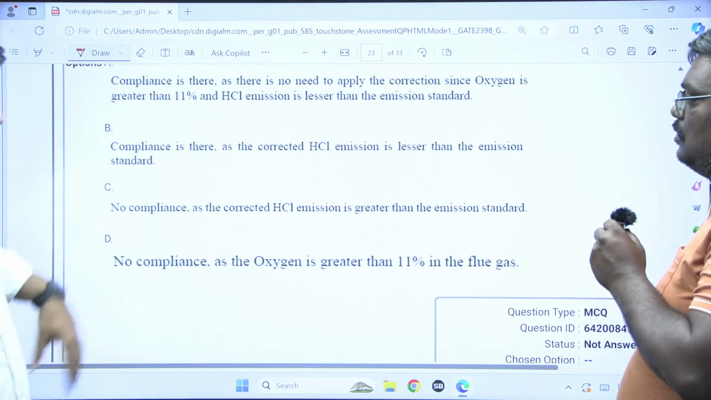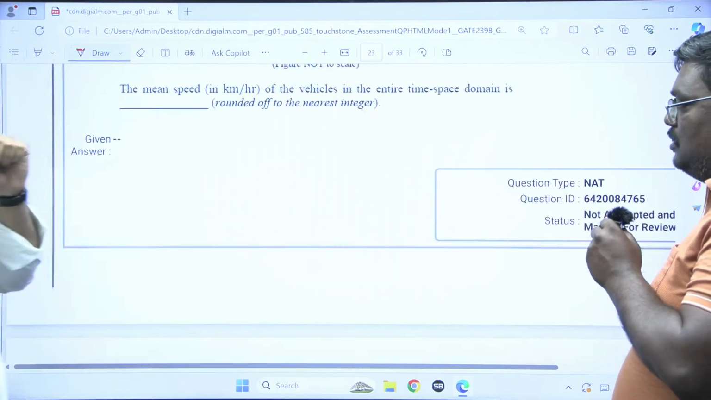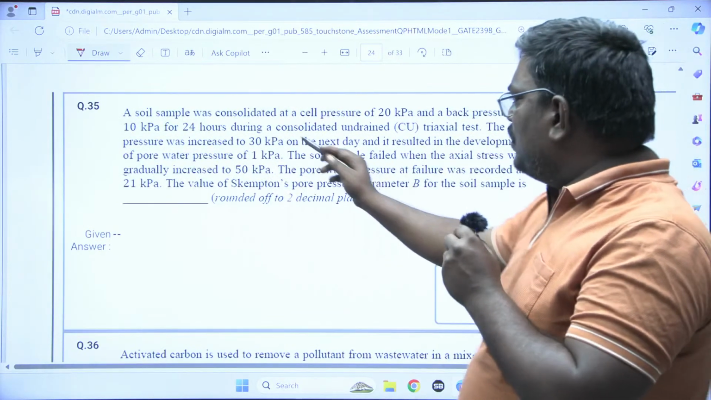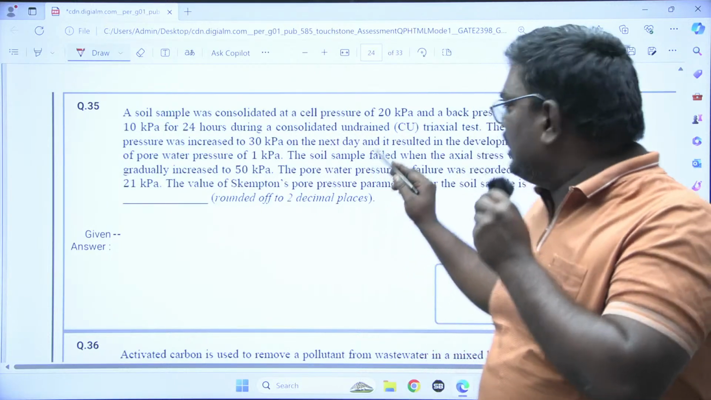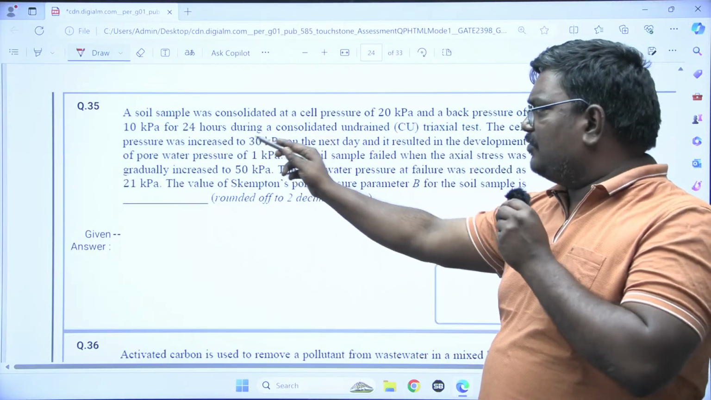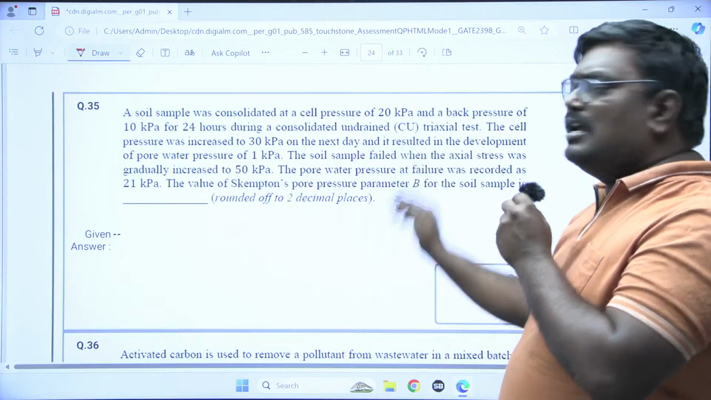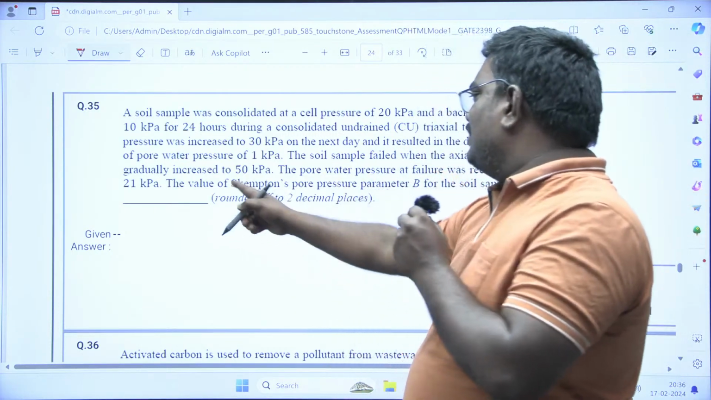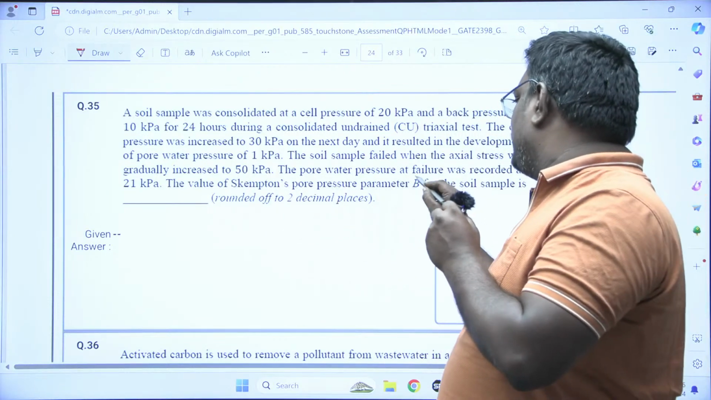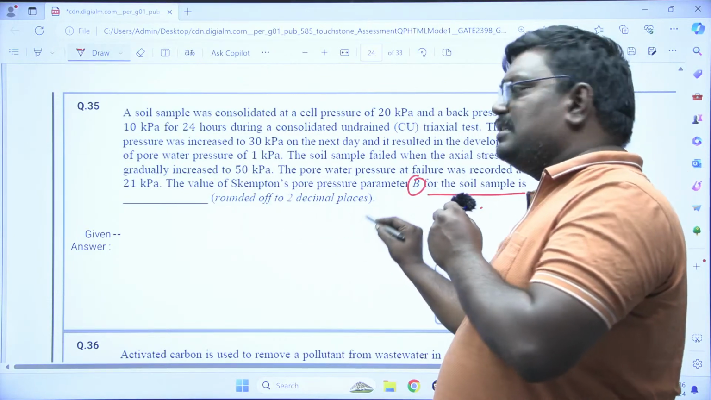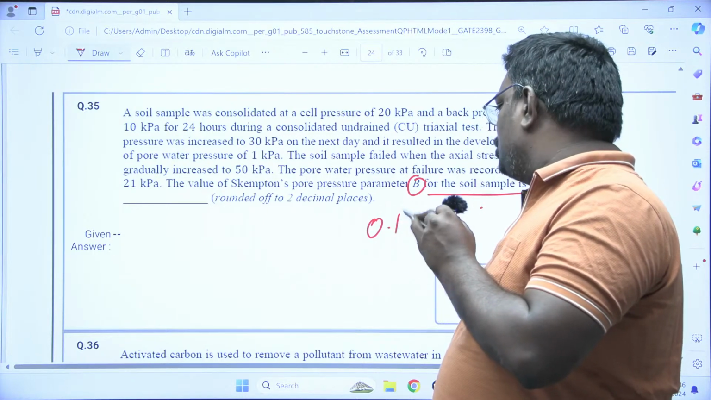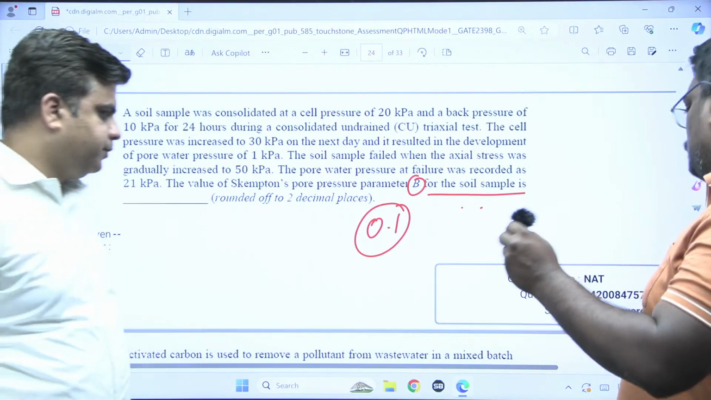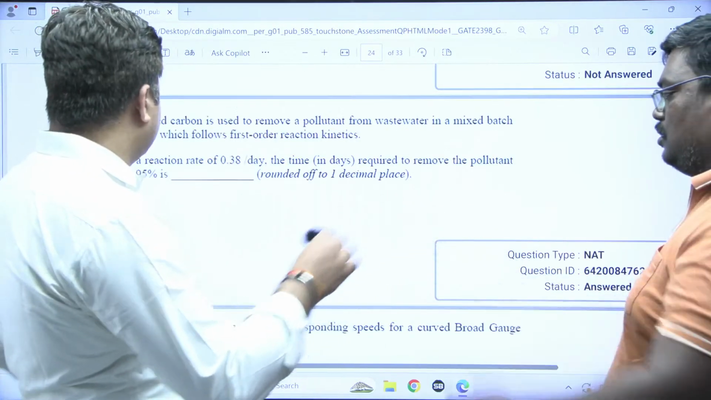Okay, question number 35. Structure. Soil question. A soil sample was consolidated at a cell pressure of 25 kilopascal and a back pressure of 10 kilopascal for 24 hours during consolidation. And you see, students, they have asked the value of Skempton's pore water pressure parameter B for the soil sample. It is simple, the answer will be 0.1. You will get a value of 1 by 10. On solving it is 0.1. So this is the question.